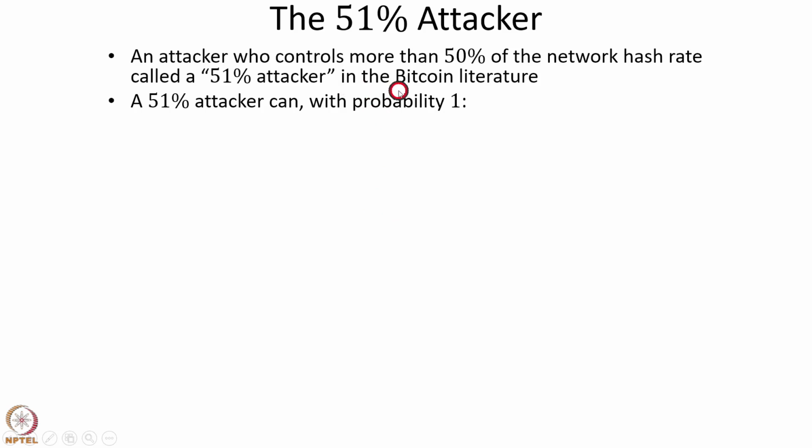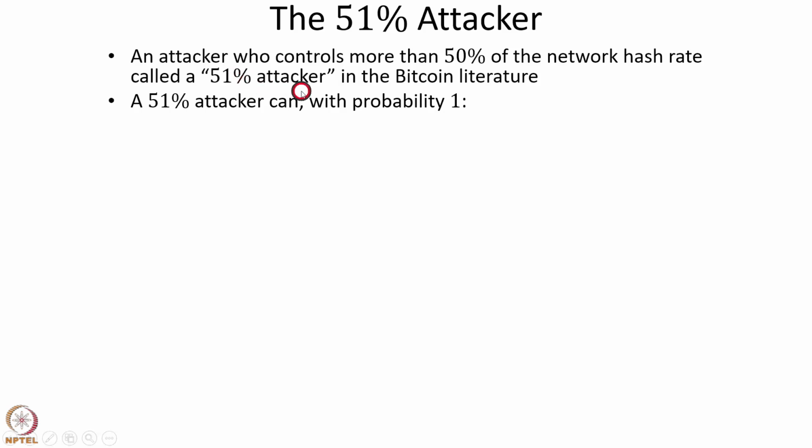So before this discussion, we noticed that for controlling more than 50% of the network hash rate, an attacker will have to have a huge amount of resources. So hence it's difficult for one individual miner to control more than 50% of the network hash rate. In order to understand what happens in such a situation, let's assume that someone has managed to control more than 50% of the network hash rate. So what all can such an attacker do?